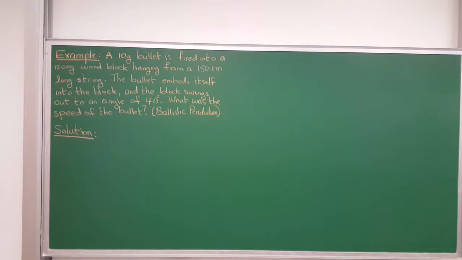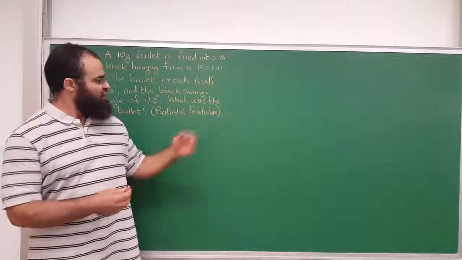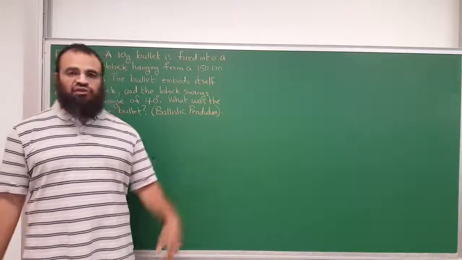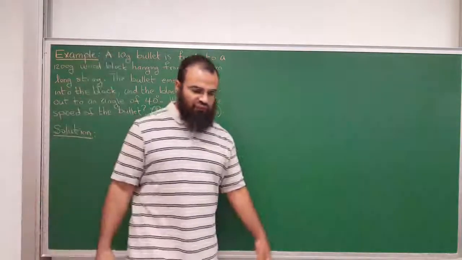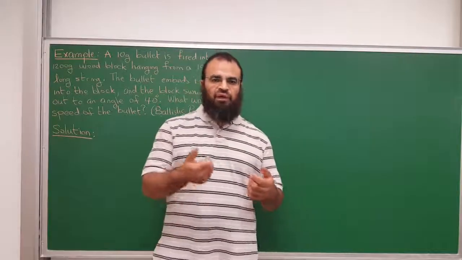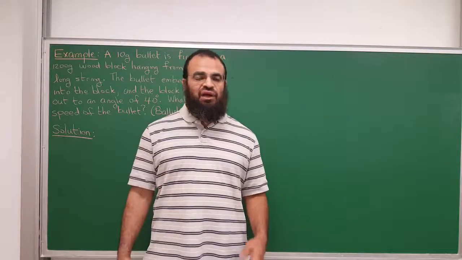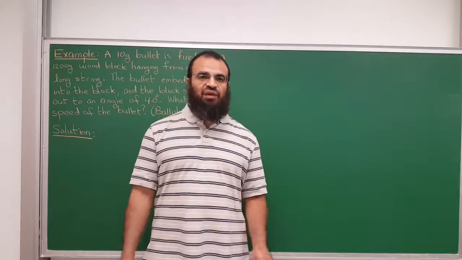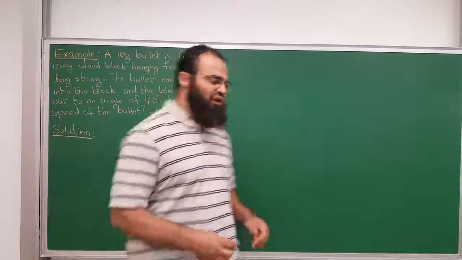So let me go to the board. So here is the situation. Imagine you're in maybe the 1800s. You have a rifle and it fires a bullet and you would like to know what the speed of that bullet is. You don't have very quick stopwatches, or you don't have cameras at the time, and so you cannot measure the speed of the bullet directly. However, people came up with this clever way of measuring the speed of the bullet, and here is how it goes.